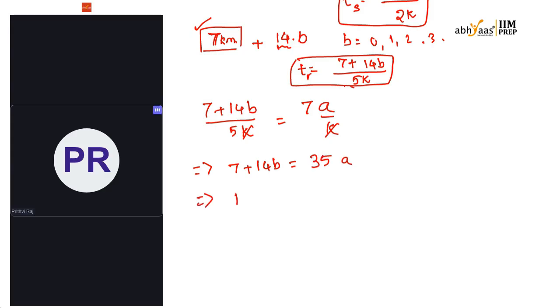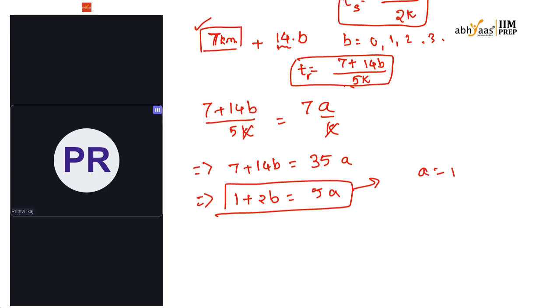Or if I take 7 out, 1 plus 2B is equal to 5A. Now this is solvable by trial and error, with the values that fit here. If I take A equal to 1 and B equal to 2, am I getting the right answer? Yes. Is any other thing possible? Just check it. I don't think so.